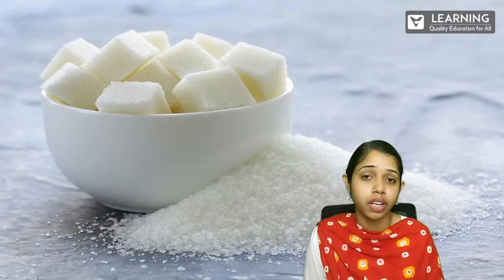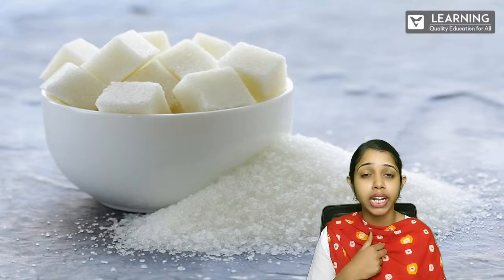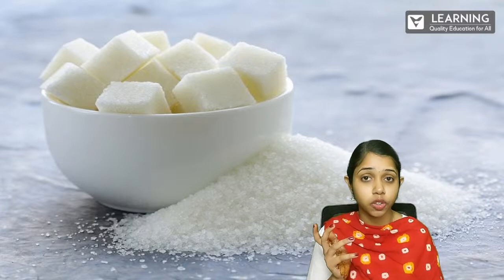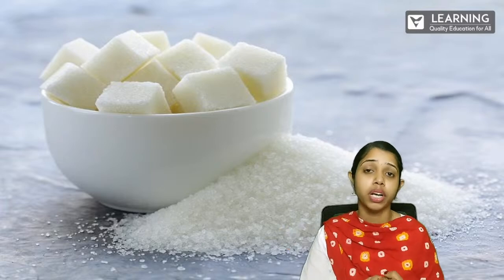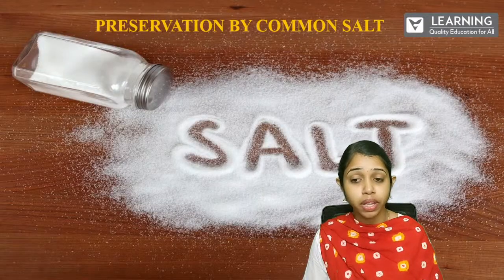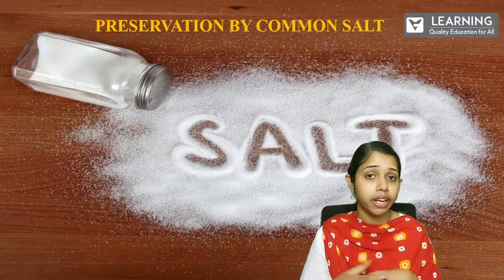So what is the next step then? We were talking about the preservation by salt and sugar. Yes, they use sugar also for the preservation of food. The common salt they use for many other food items also.